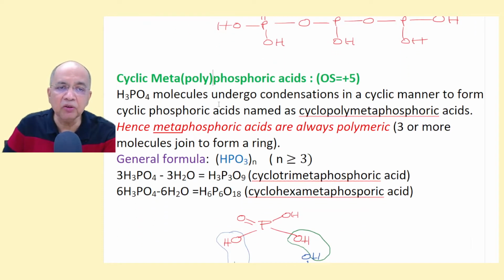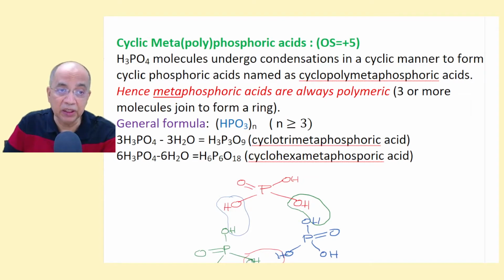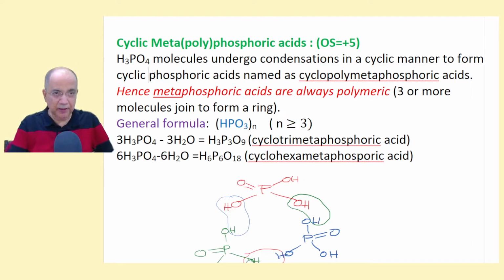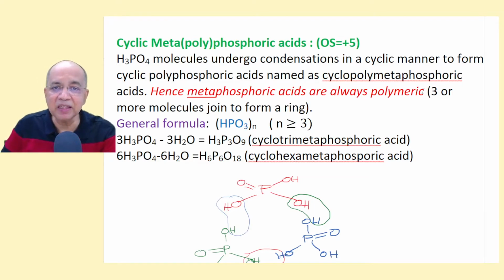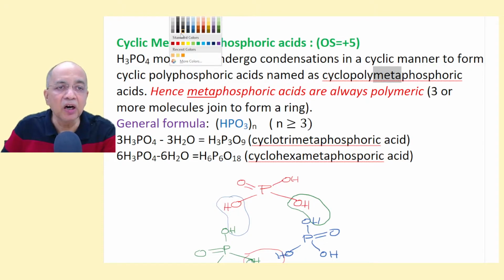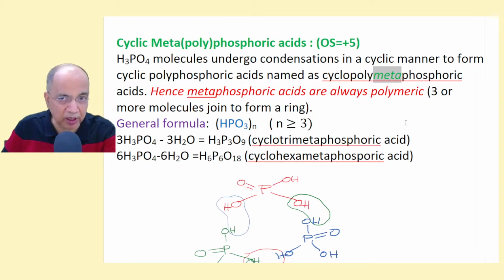Phosphoric acid molecules undergo condensation in a cyclic manner to form cyclic polyphosphoric acid, named as cyclopolymeta. This meta word is still in use. IUPAC is not very particular about it. It is dropping sometimes, cyclic polyphosphoric acid, but still we use the term meta.